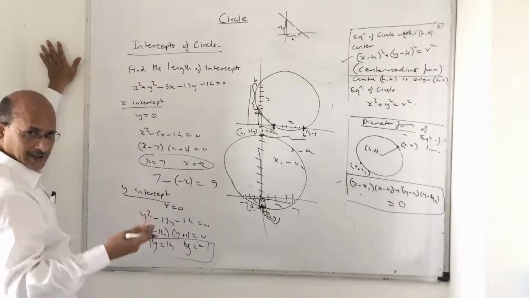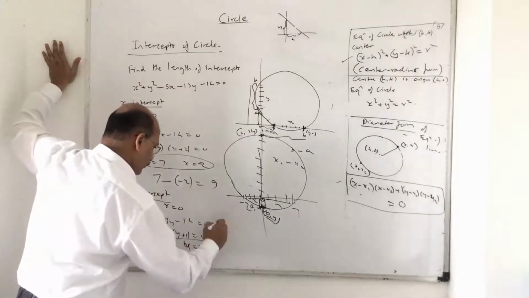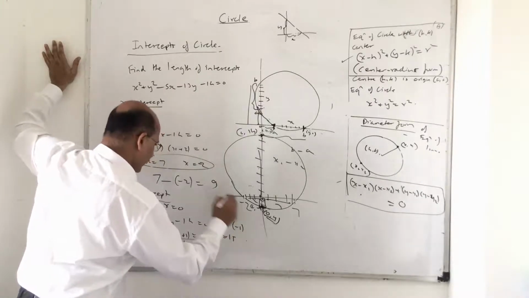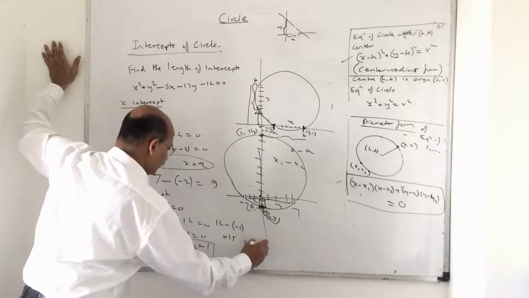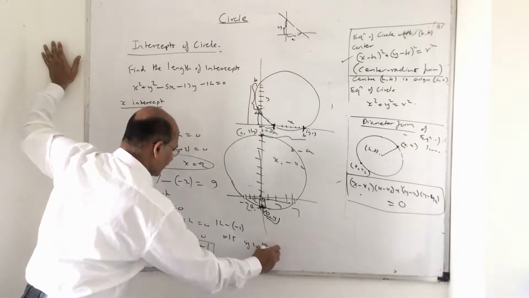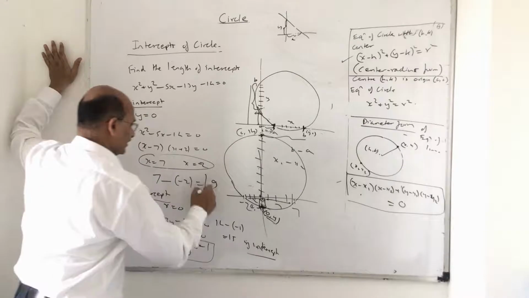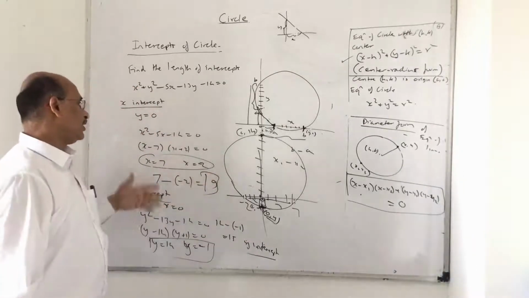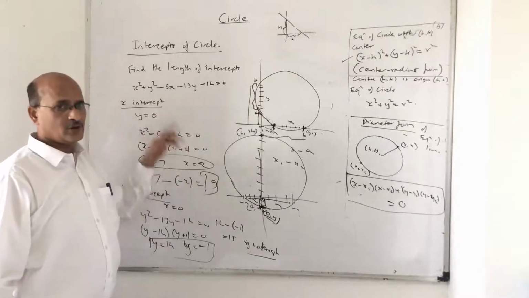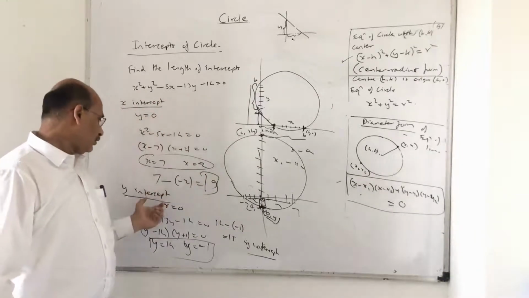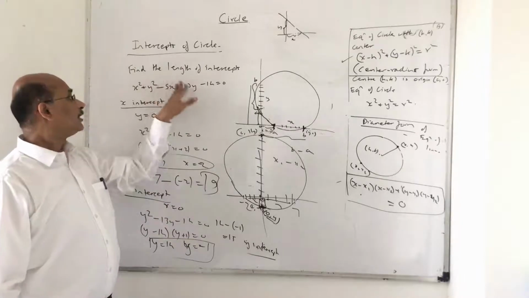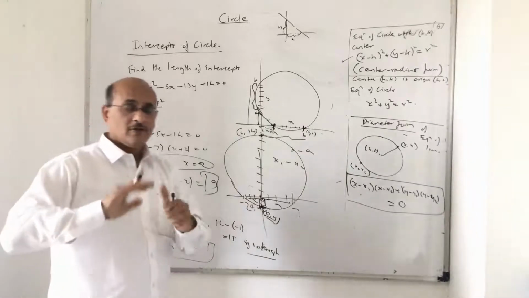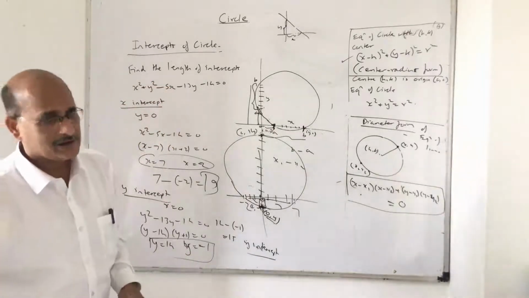So instead of understanding the diagram and then doing it, just take the difference of it. So 14 minus of minus 1 is 15. That is nothing but the y-intercept. The circle covers up that particular portion. Keep that. This is x-intercept, this is y-intercept. So I hope you got the small message I was sharing with you on how to find the intercepts. When you want to find x-intercept, put y is equal to 0. When you want to find y-intercept, put x equals to 0 in the equation and find the values. And then the difference of those x values or difference of those y values will give you the x-intercept or y-intercept respectively.